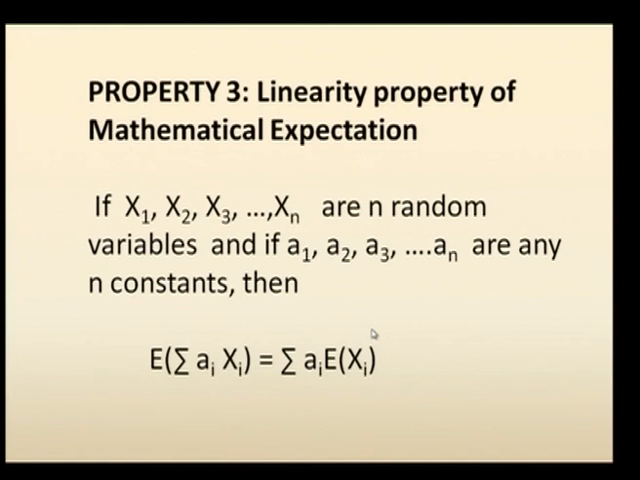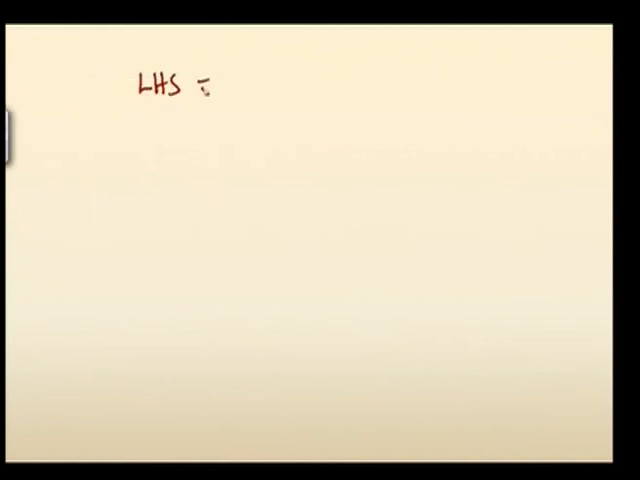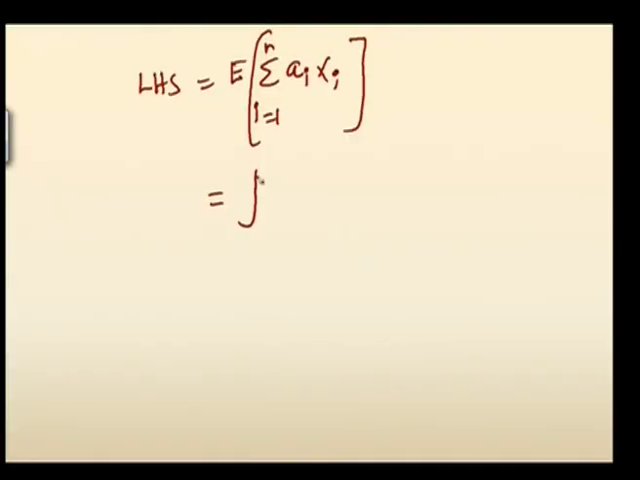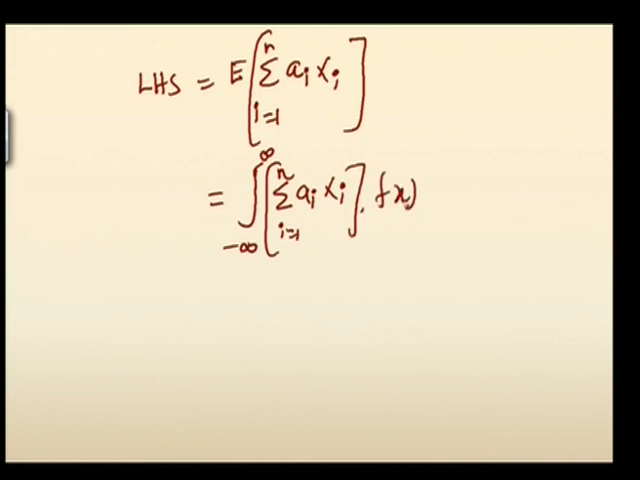How to prove this? Take the left hand side, which is the expectation of summation of ai into Xi, where i is from 1 to n. Although it is not specified, i takes the value from 1 to n, as there are n random variables. So according to the definition, this is integration from minus infinity to infinity of summation ai xi, i equal to 1 to n, into f of x dx.